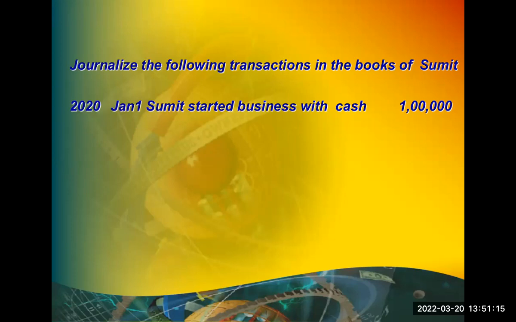Okay. So now tell me, cash and Sumit. Sumit is a personal account. Sumit comes under personal account. Cash comes under real account. Now apply this rule. Real account rule says debit what comes in. What is coming in? Cash. So what is the entry? Cash account debit to Sumit account credit.